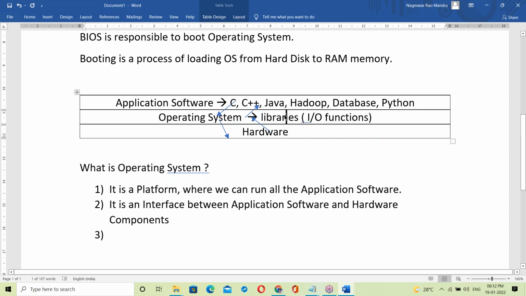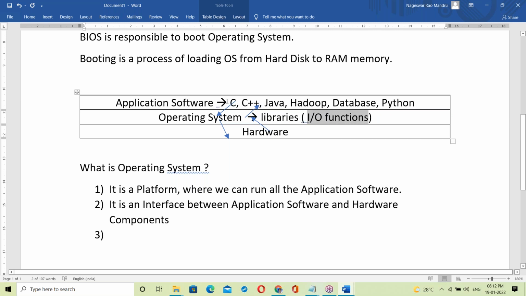Every OS has its own library to communicate between application software and hardware components. The OS always uses the library to communicate between application software and hardware components. That library contains input output functions, which take data from the programs and deliver it to output devices. As a part of the OS, this library means input output functions.